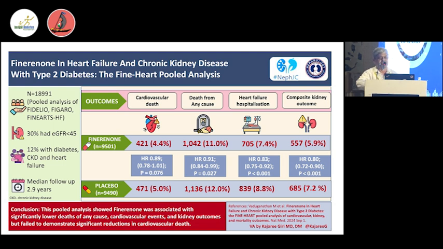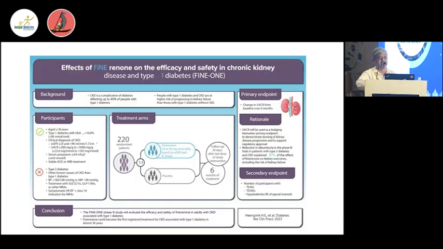So I have already told this is AKI, and in comparison with the other drugs, the chances of AKI are not much. This is a recent trial which showed the combination of SGLT2 inhibitors with MRAs, the mineralocorticoid antagonists, and they have shown that if you combine these two drugs, you have a robust effect in terms of reduction in proteinuria as well as mortality, but you have to look for hyperkalemia.